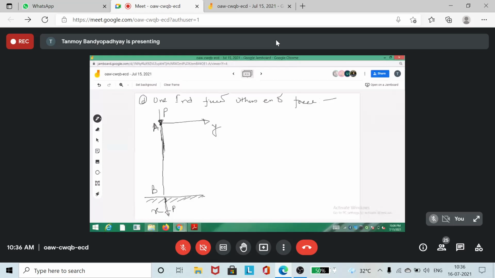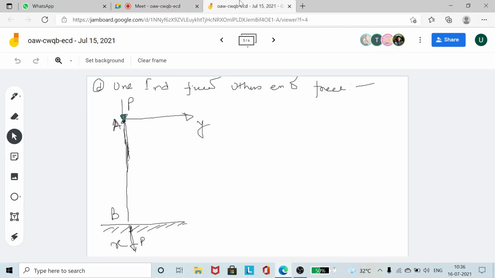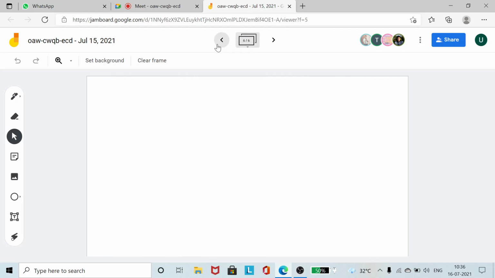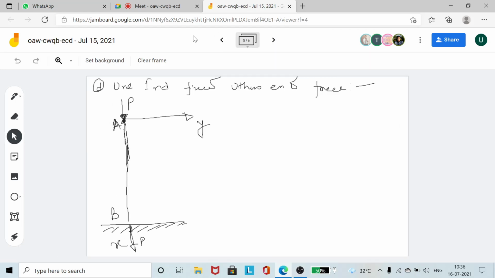So the noise was due to the aquarium air pump, not a problem. I hope now it's all right. So this end capital A is actually free to move, in any direction. I am assuming that it's buckling in the XY plane. So this free end will be moving to some position like P. So this is the final buckled position of the column.